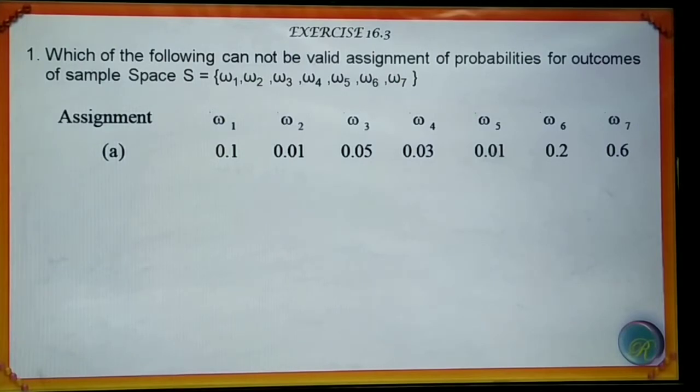As you know, according to the axiomatic approach of probability, the assignment is valid only if 0 is less than or equal to probability of omega i is less than or equal to 1, and the sum of probability of omega i, from i equal to 1 to n, must be equal to 1.